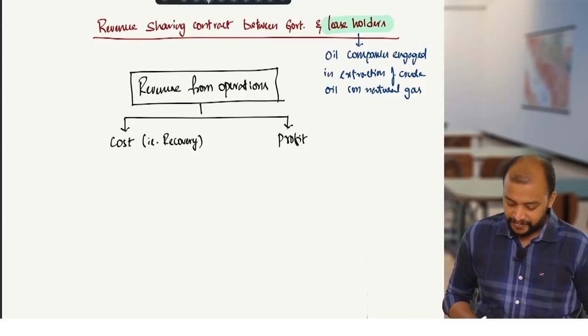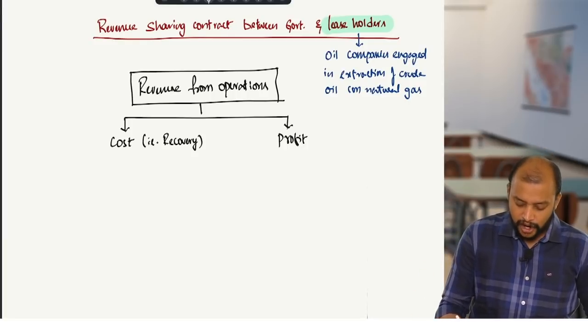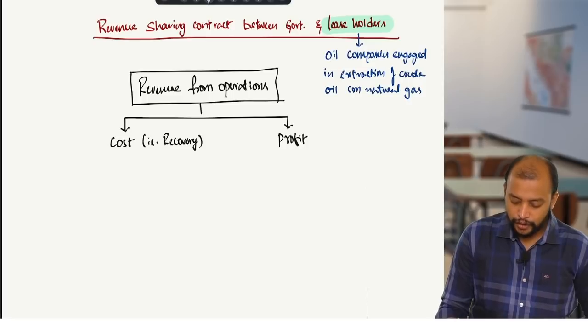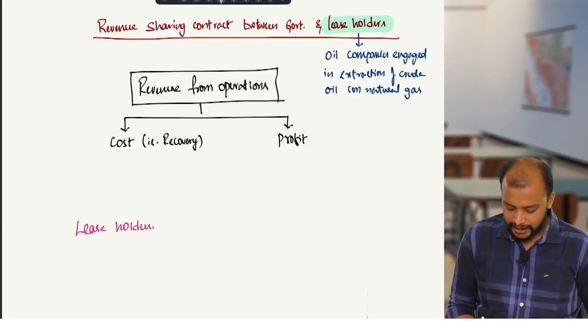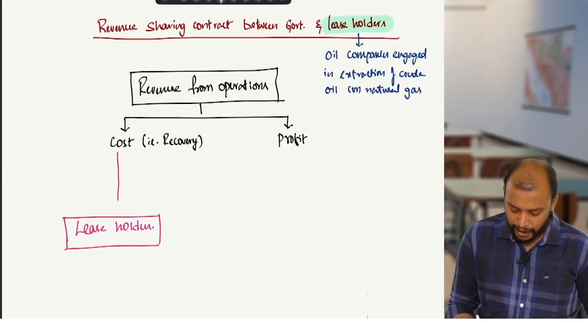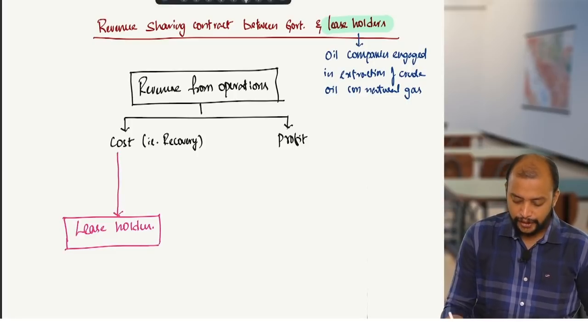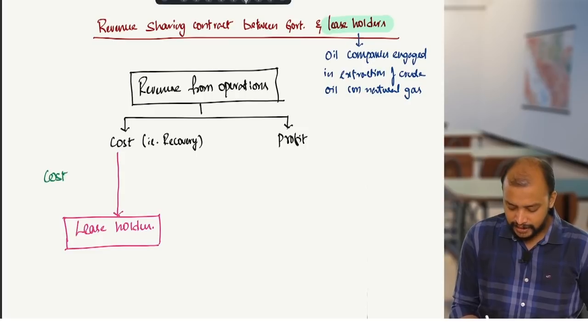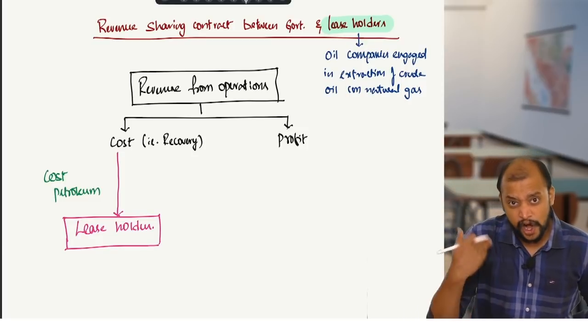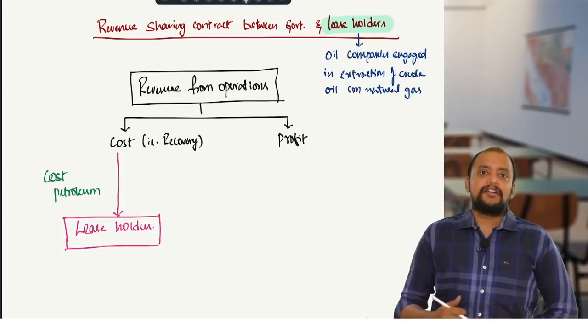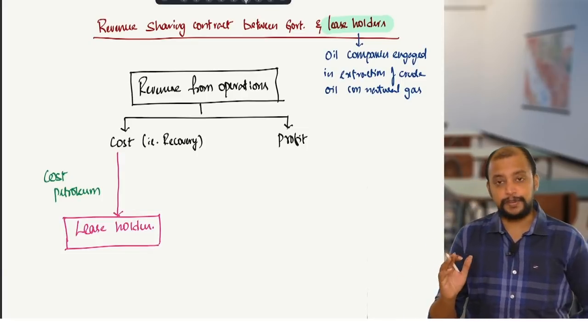Now this cost will go to whom? It will go to the leaseholders, it will be recovered by the leaseholders, which will be known as cost petroleum. And that cost petroleum is nothing but recovery of money invested in the project.